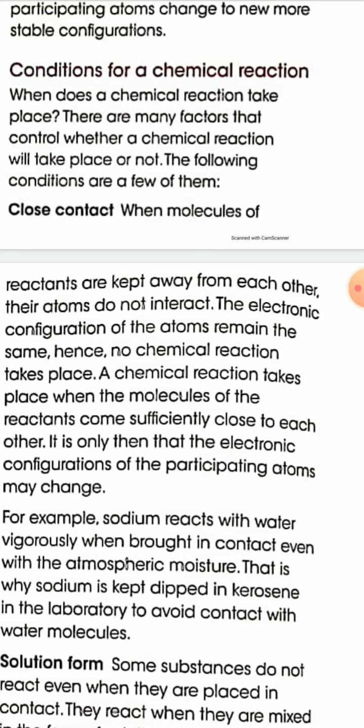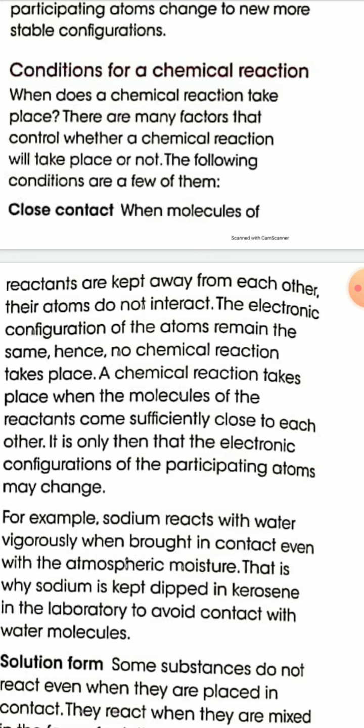When the molecules of the reactant are kept away from each other, their atoms do not interact. The electronic configuration of the atoms therefore remains the same as they are far apart from each other. Hence, no chemical reaction takes place.